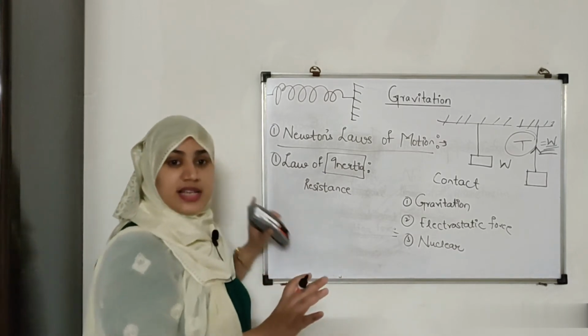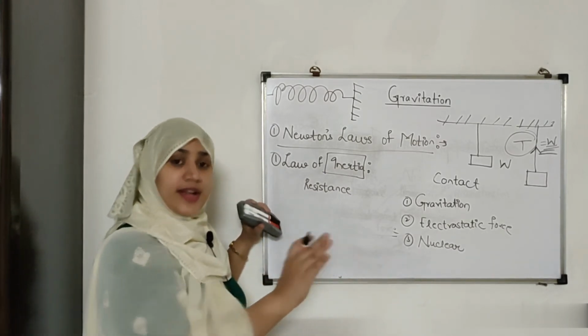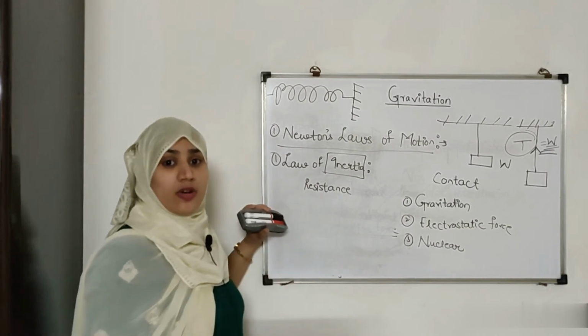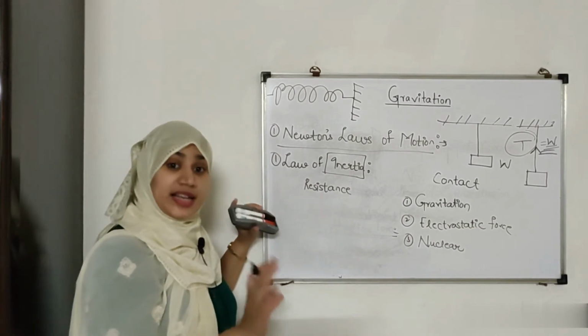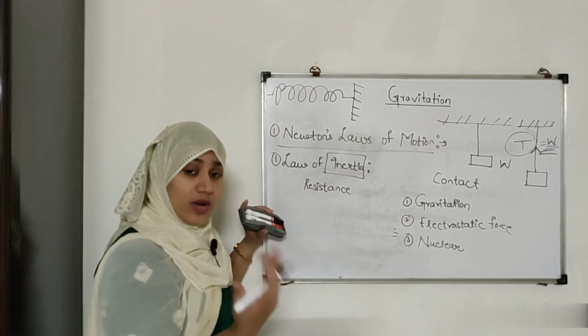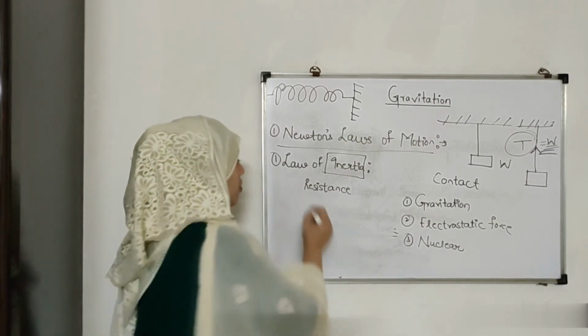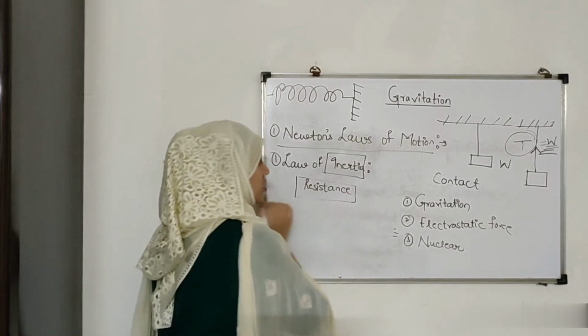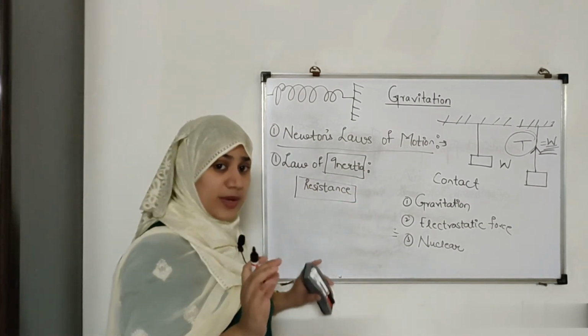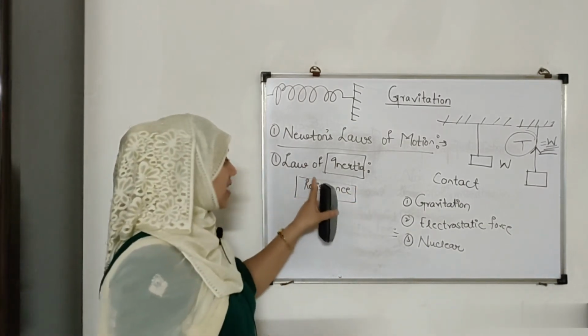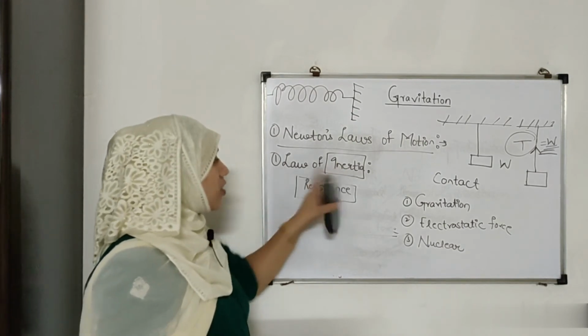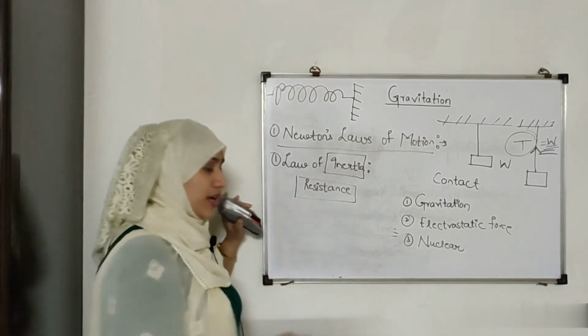If a ball is lying on the floor, it would like to be in its state of rest until and unless we go and kick it, that is, a force is acted upon it. So resistance is: I don't want to change my position or my motion. That is called resistance, and that law is known as the law of inertia.